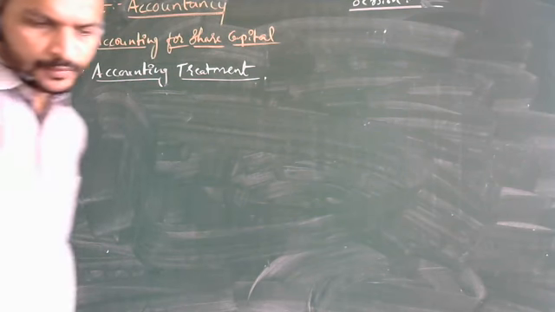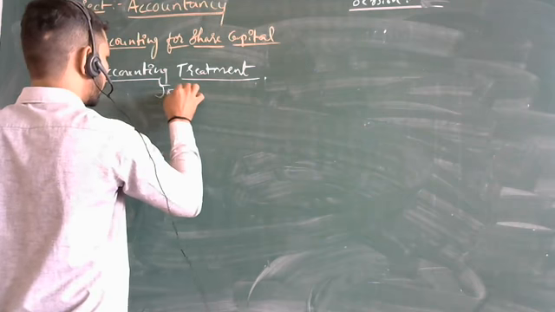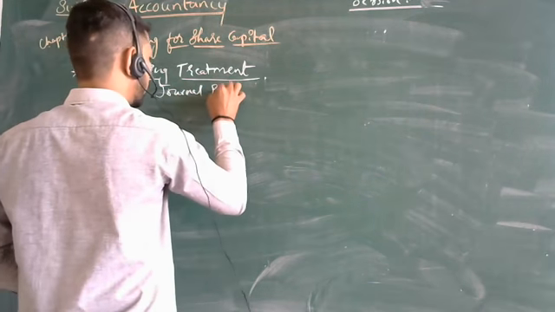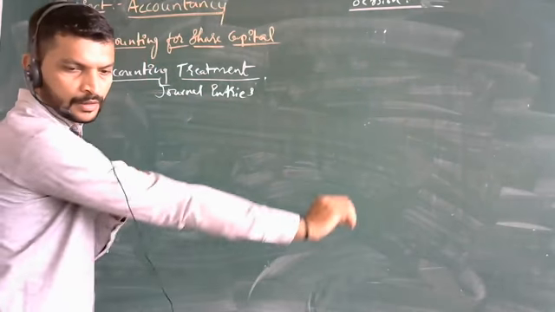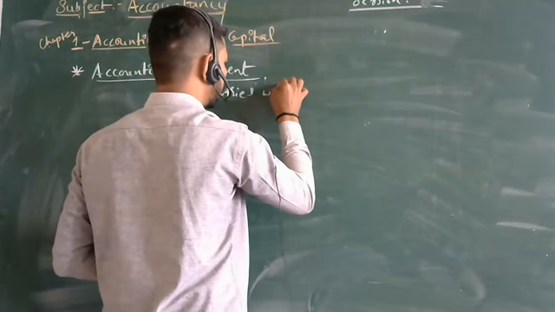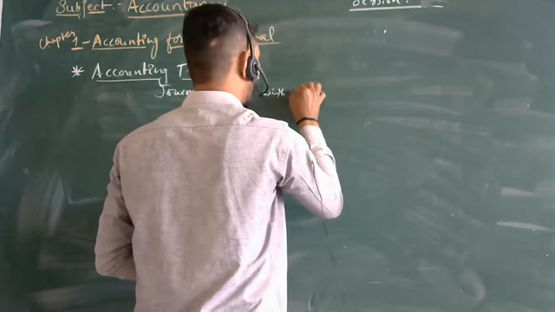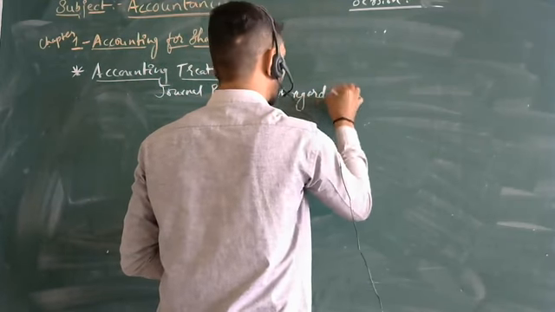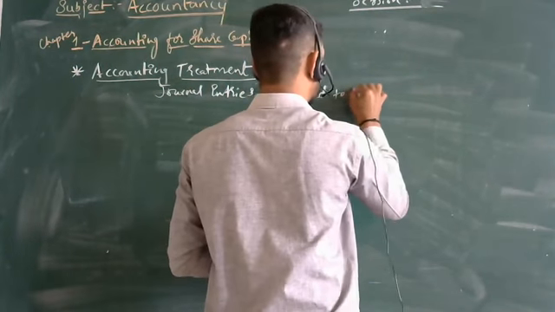Journal entries with regard to allotment of shares, I will write here.